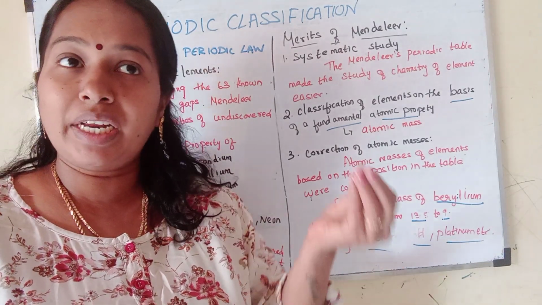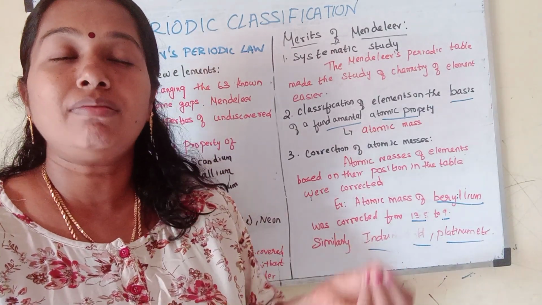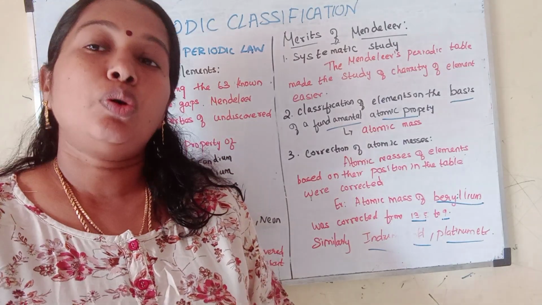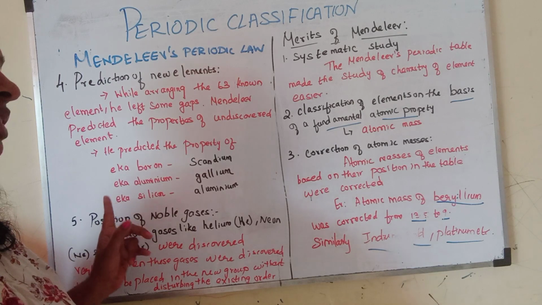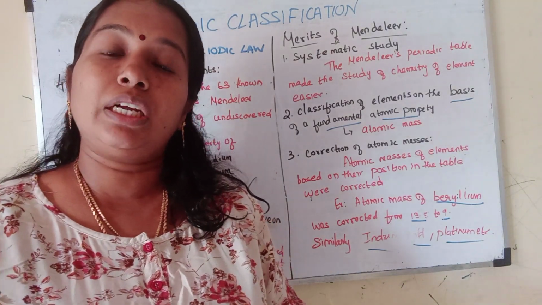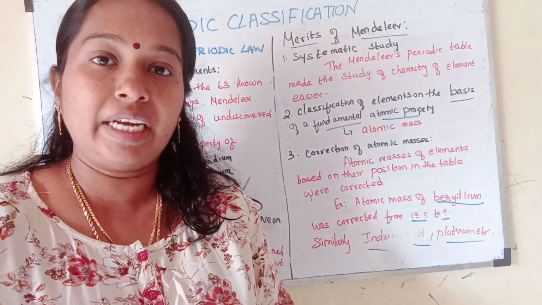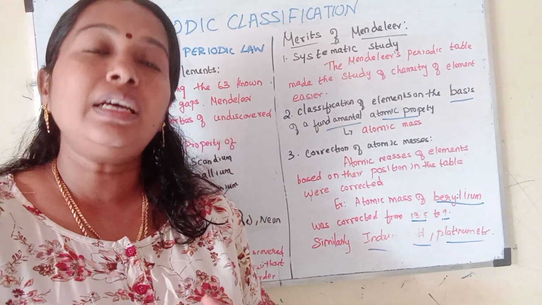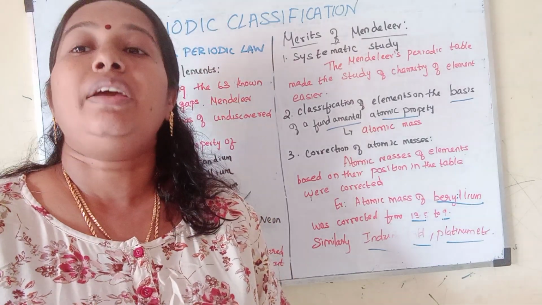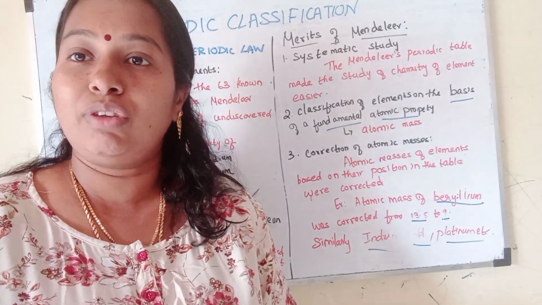So it became very difficult, and very late, to find the noble gases. They may ask a question from this: what was the reason for the noble gases to be discovered late? The answer: they are unreactive, they are inert, and they are very rare in the environment.